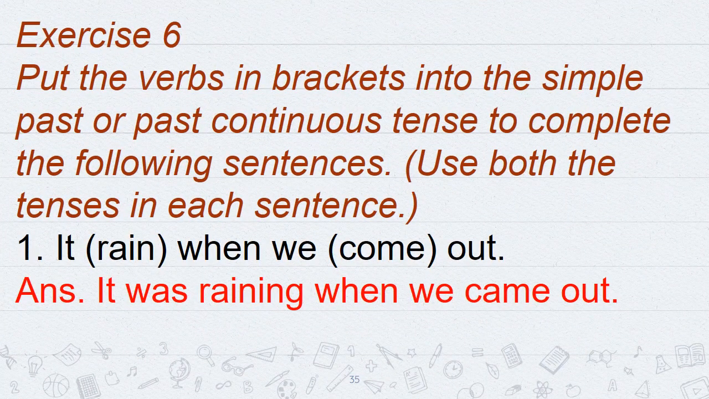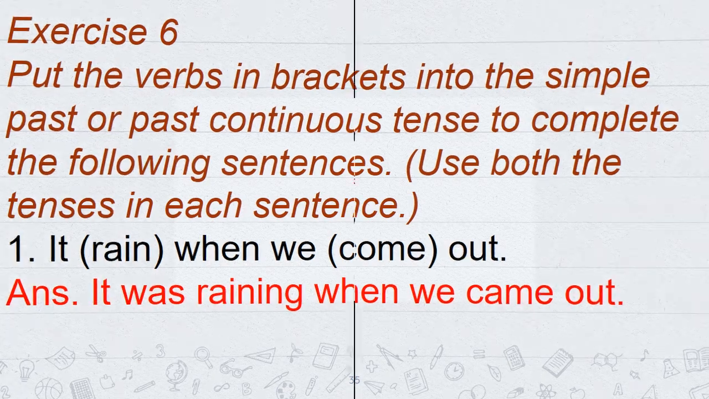Next exercise. Put the verbs in brackets into the simple past or past continuous tense to complete the following sentences. Use both tenses in each sentence. It was raining when we came out. So here we used past continuous tense with was raining, and with came we used past indefinite or simple past tense.